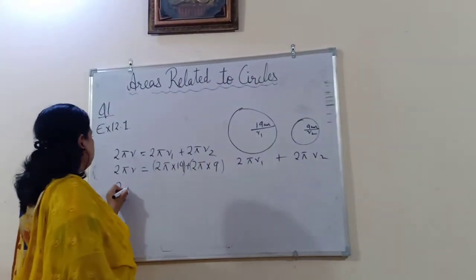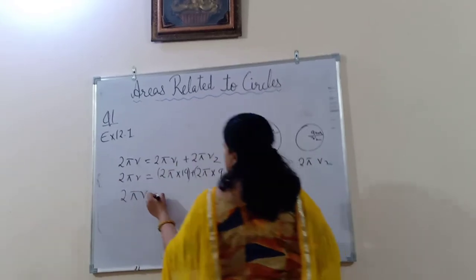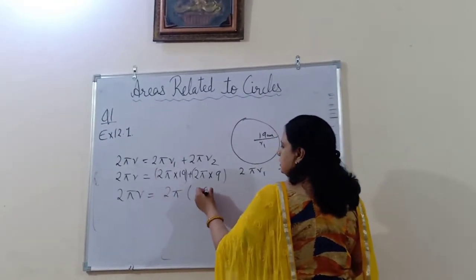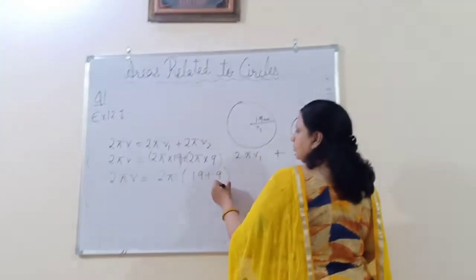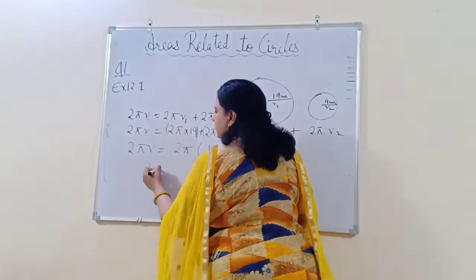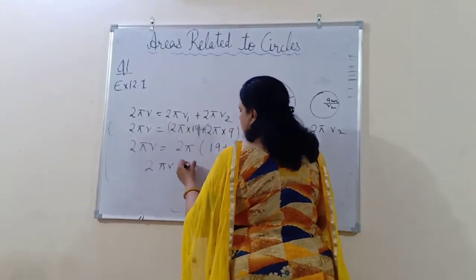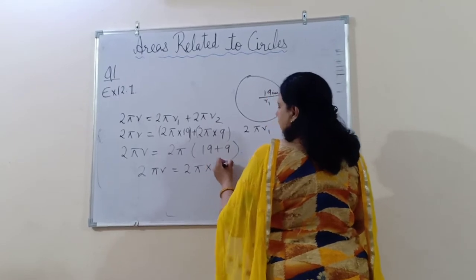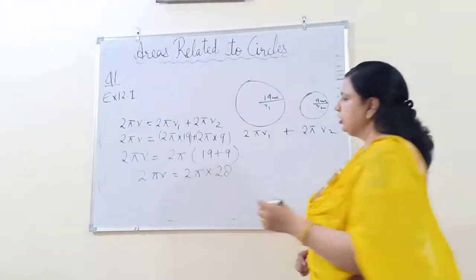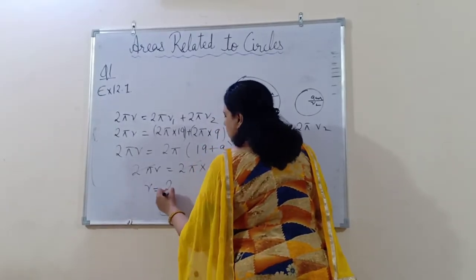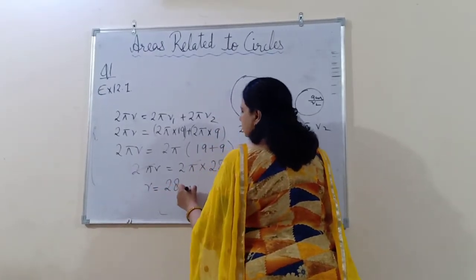Now 2 pi r is equal to 2 pi, we can take common here, into 19 plus 9, so 2 pi r equals 2 pi into 28. 2 pi gets cancelled, so r equals 28 centimeter.